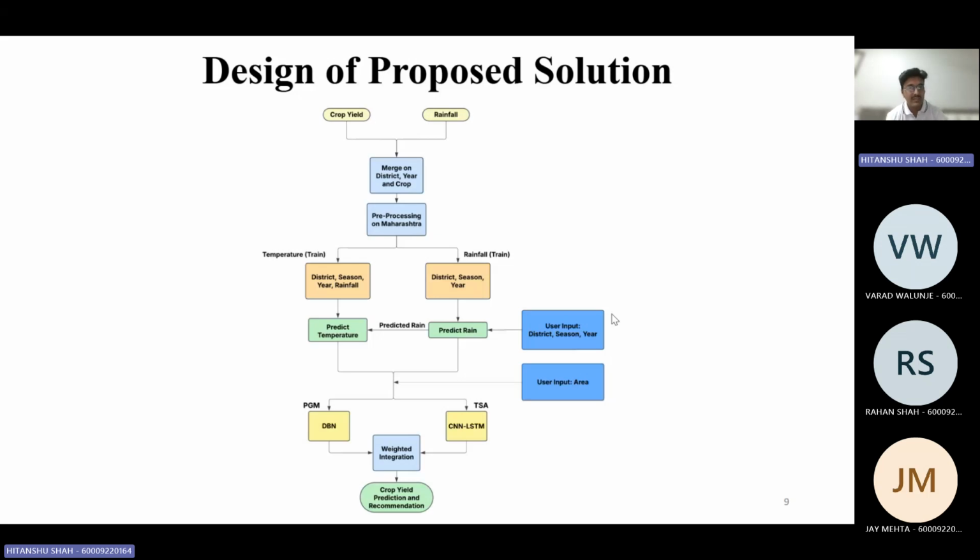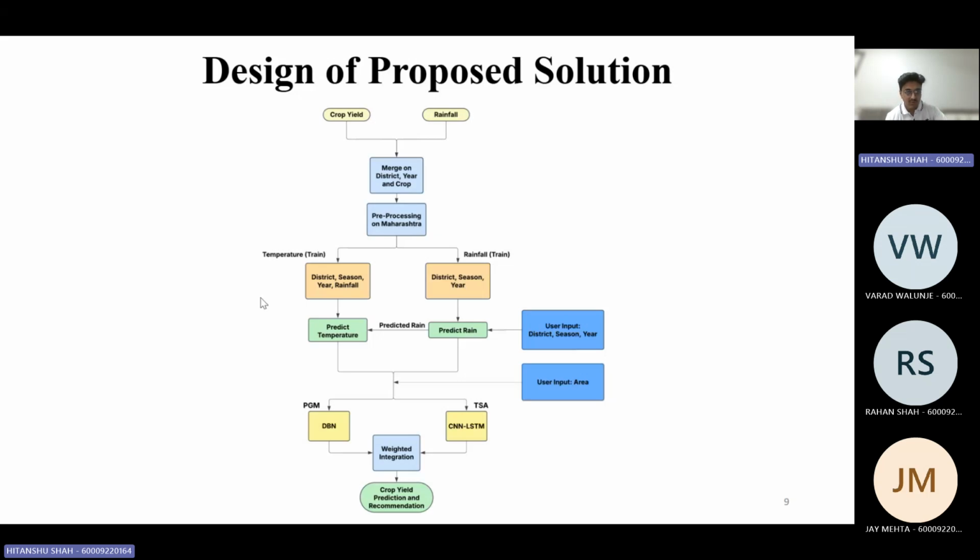We merged both of these data sets on the district, year, and crop, and then we pre-processed the whole data set for the state of Maharashtra because that is the state we are considering. We then use the district, season, and year attributes from the data set to train different regressor models such as random forest, gradient boosting, LSTM, and SVR. We use these models to predict the rainfall, and then we use the predicted rainfall along with district, season, and year to predict the temperature.